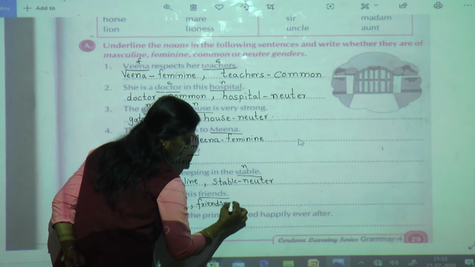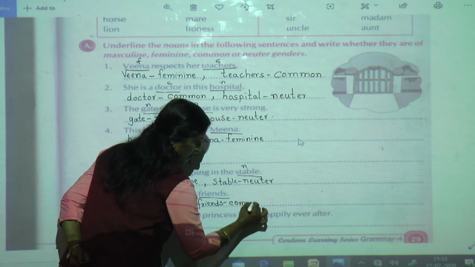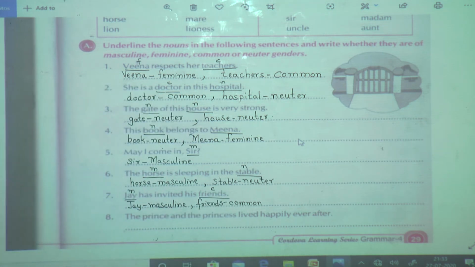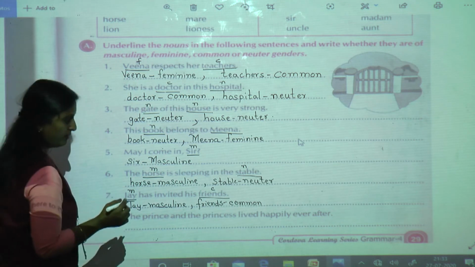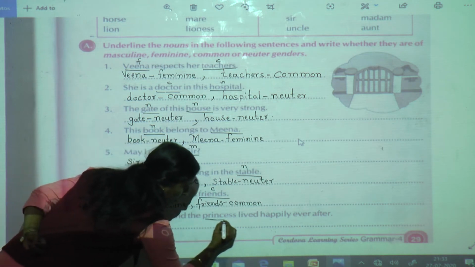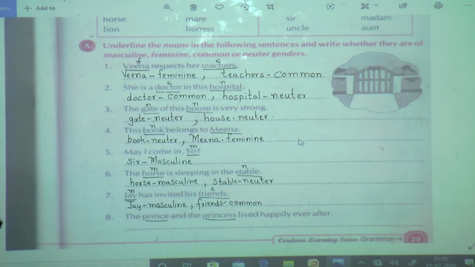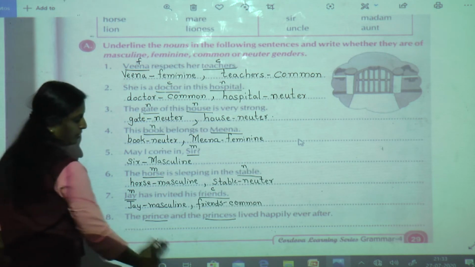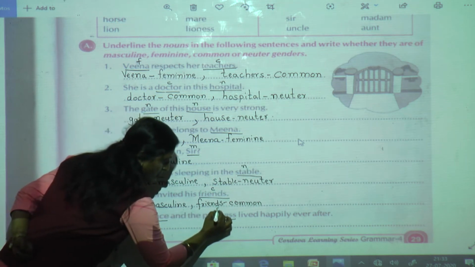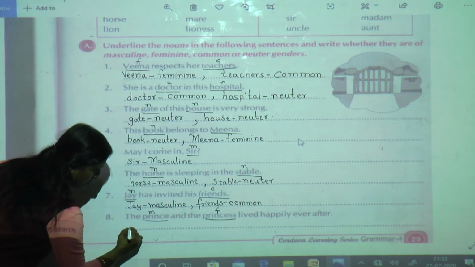So friends is common. Okay. Yes, eighth. The prince and the princess lived happily ever after. So what is the noun over here? Prince and princess. Prince is masculine gender, princess is feminine gender. So I will copy down over here.